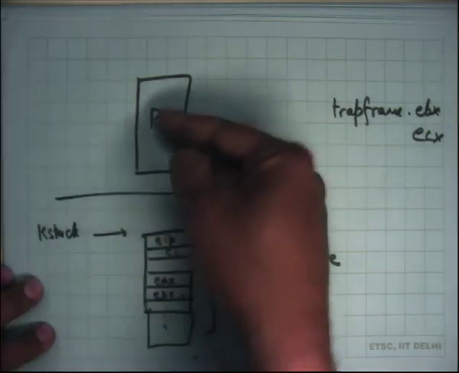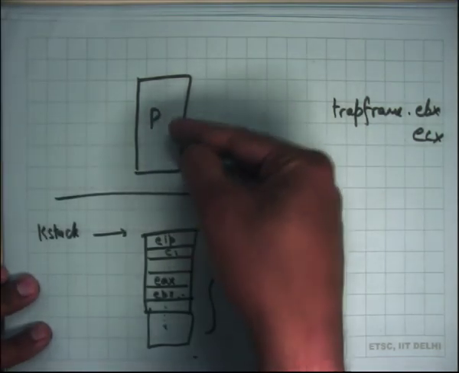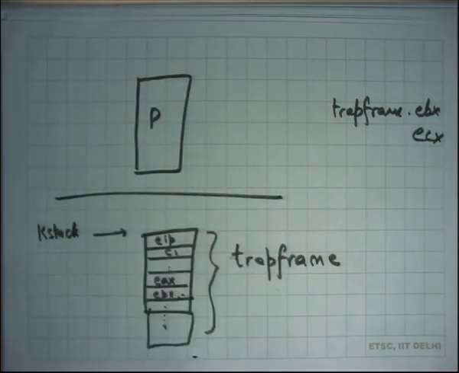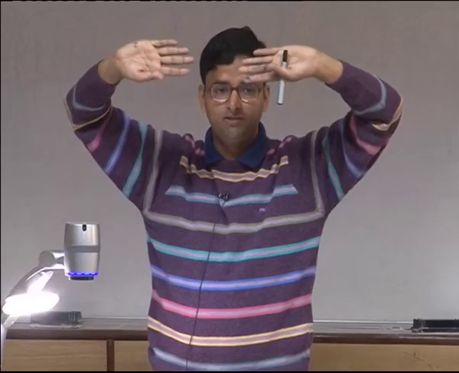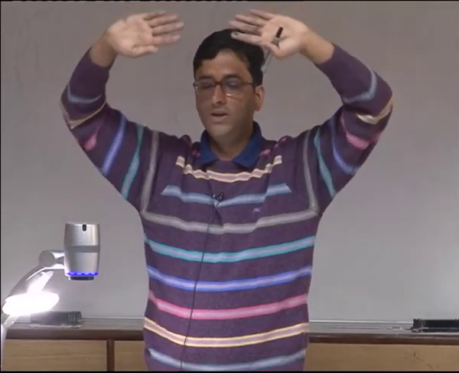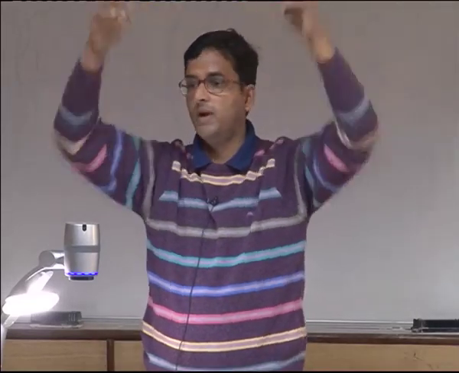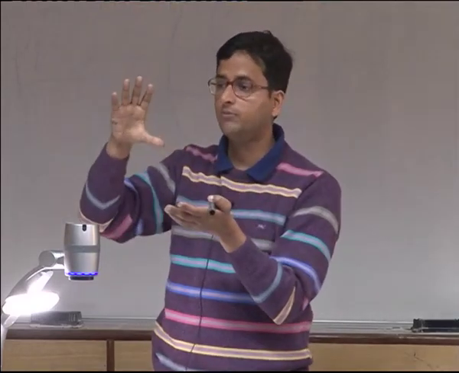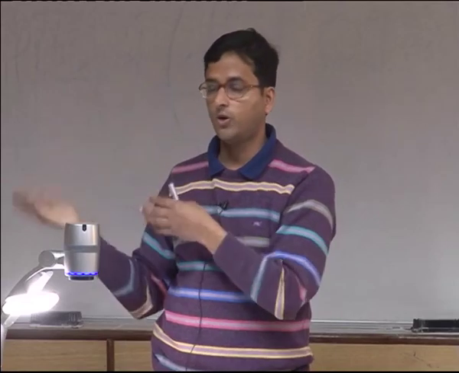So on a system call, control moves from here to here, the trap frame gets set up, the kernel executes on behalf of the process in the same address space as the process, and then at some point it returns, and the return is just unwinding of the stack. You unwind the trap frame, which means you load the registers with the trap frame's values and then you call iret and you are back in the user space. The logic can read and write the trap frame for arguments and return values.